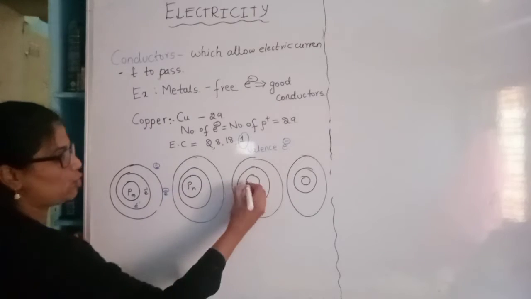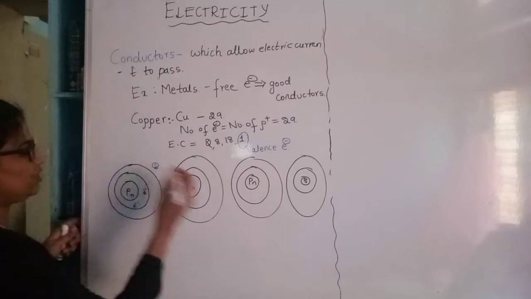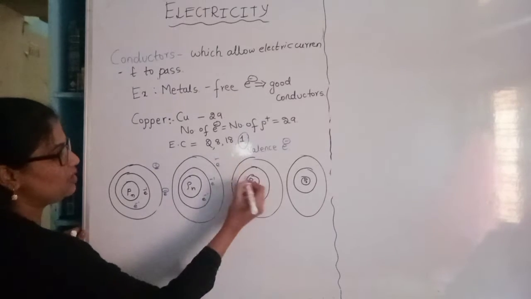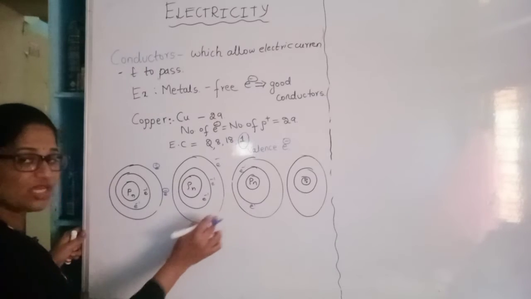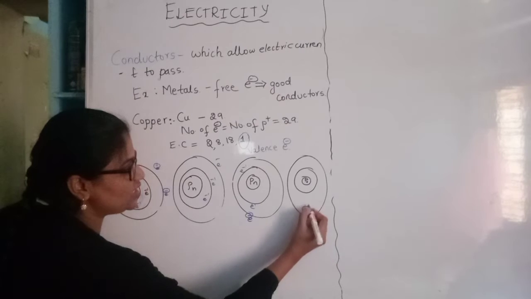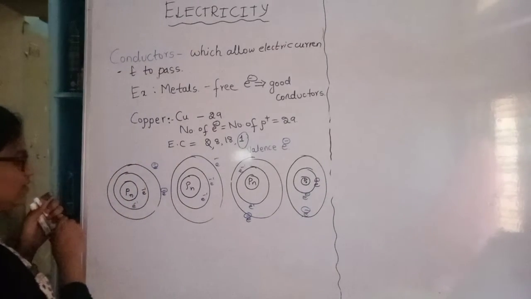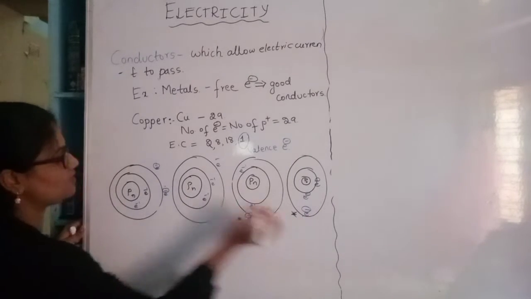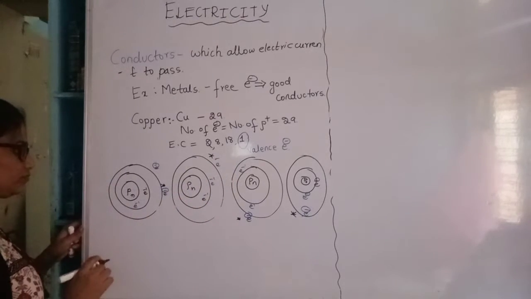So as I said, proton, neutron, proton, neutron, forming the nucleus, and electrons will be revolving in the shells. So in the last shell of an atom, we have one electron which is free. We have one electron which is free, this one. So this one is a valence electron, this one is a valence electron, and this one is a valence electron. Okay.